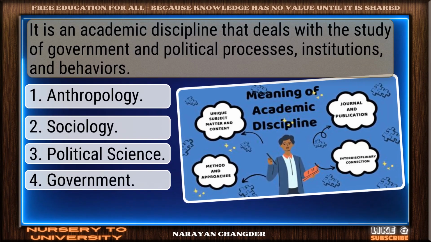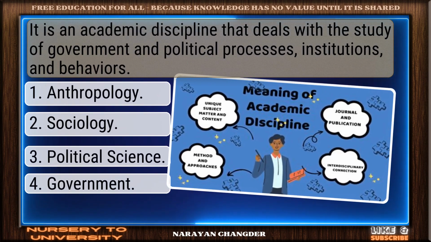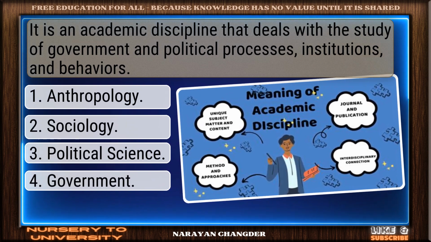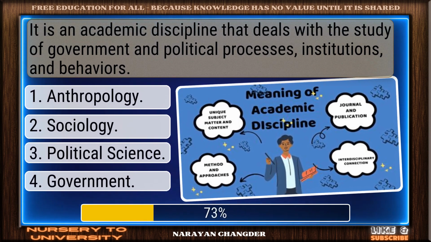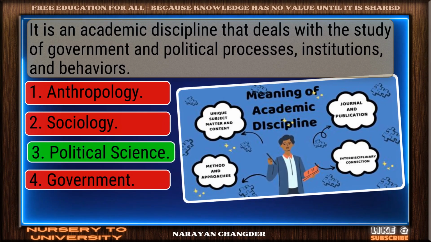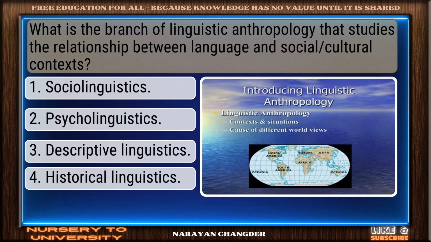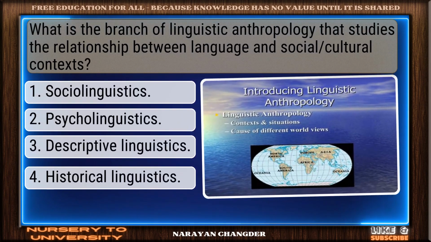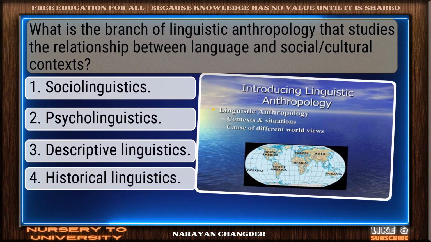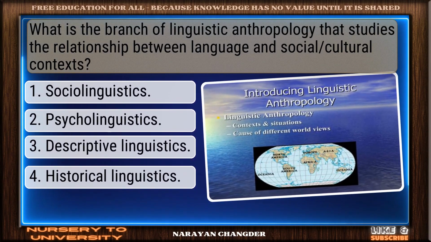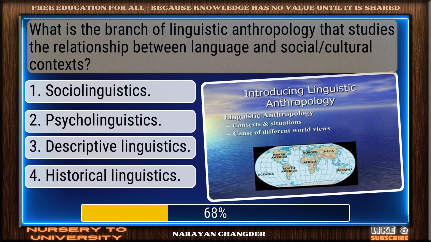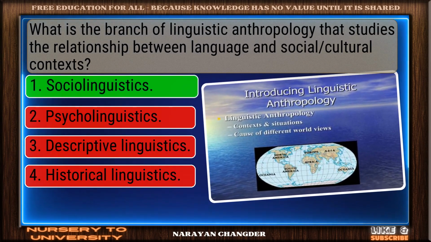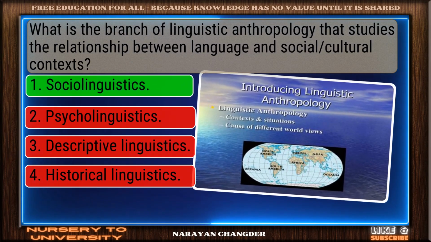It is an academic discipline that deals with the study of government and political processes, institutions, and behaviors. Valid point. Political science is true. What is the branch of linguistic anthropology that studies the relationship between language and social cultural contexts? Right again. Sociolinguistics is a valid answer.